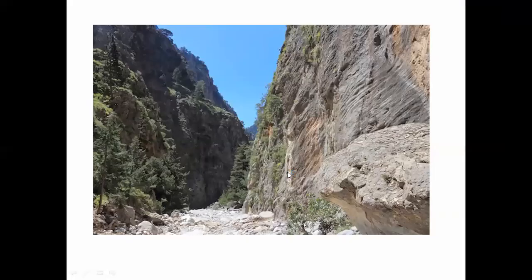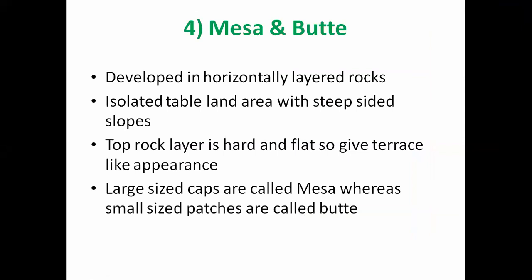Now, the next erosional feature developed due to river action is mesa and butte. Okay, mesa. Mesa developed in horizontal layered rock. Okay, such types of features are developed in rocks having horizontal layers. In our area in Maharashtra, such types of features are generally developed.